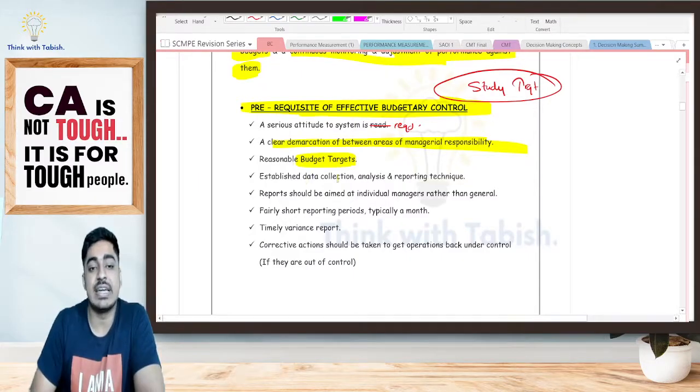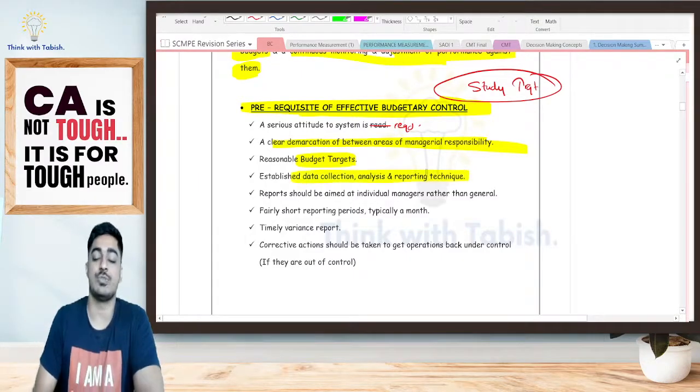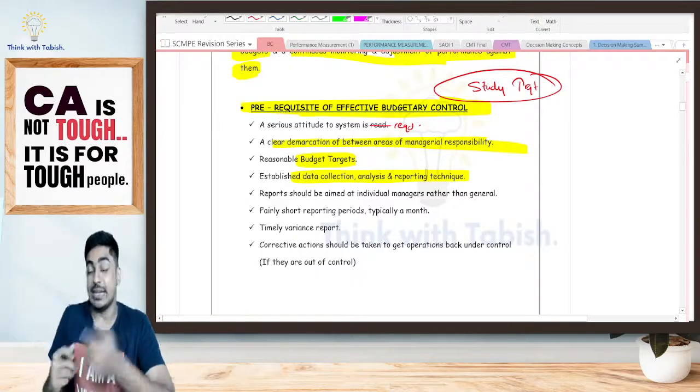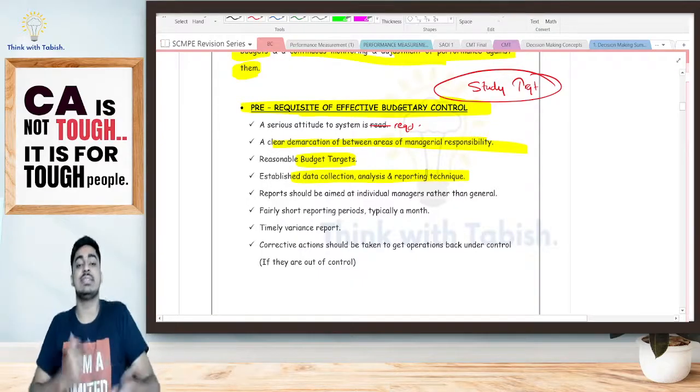Again, established data collection, analysis and reporting technique should be there. We should have a proper technique to collect the data, analyze the data and report the data.